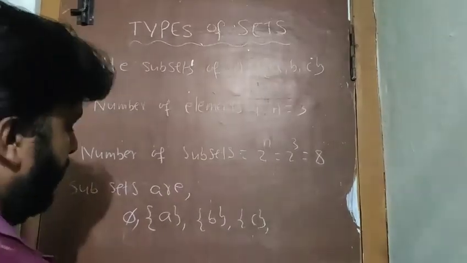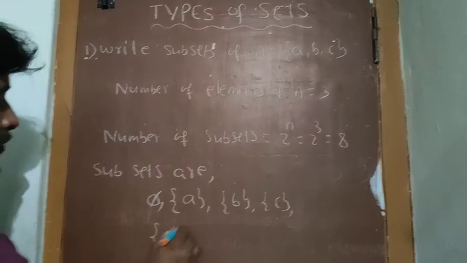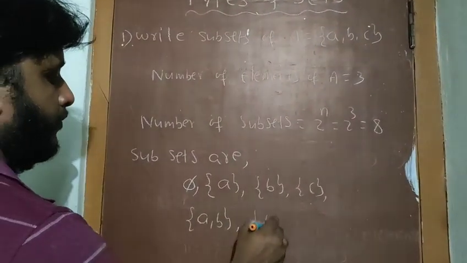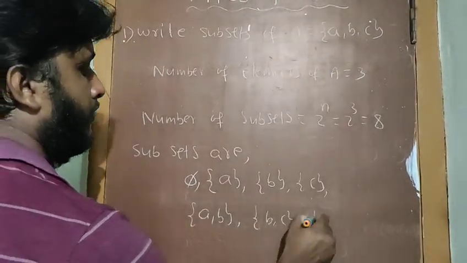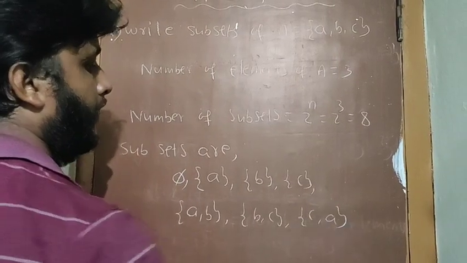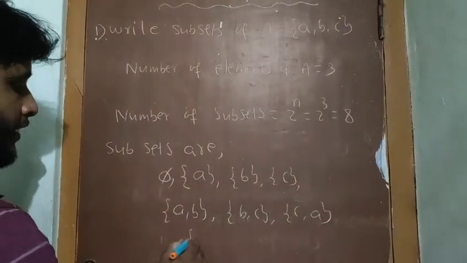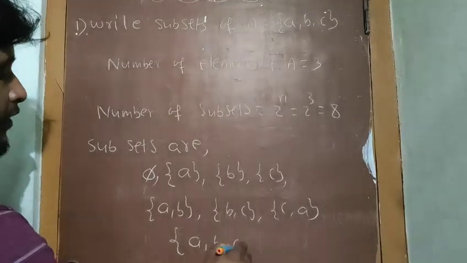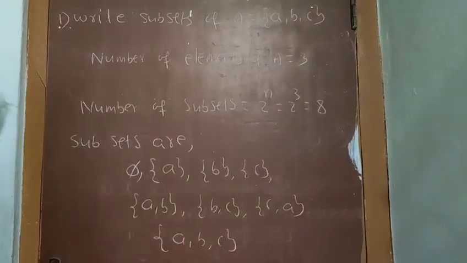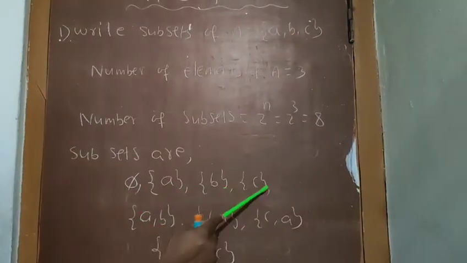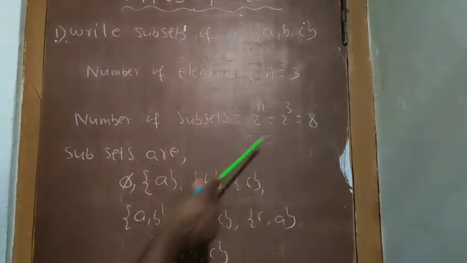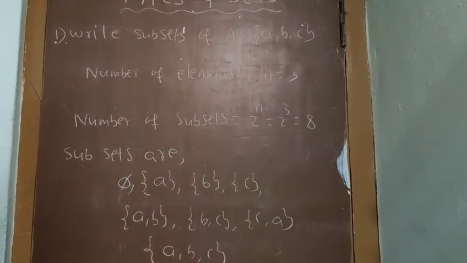Now pairs of 2: {a, b}, {b, c}, {c, a}. And finally the set itself, {a, b, c}. Let's count: 1, 2, 3, 4, 5, 6, 7 and 8. Total 8 subsets we have to get. These are the 8 subsets.